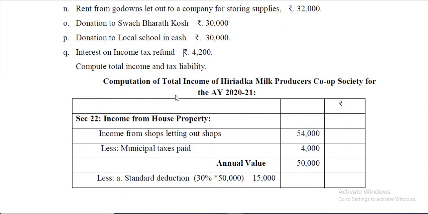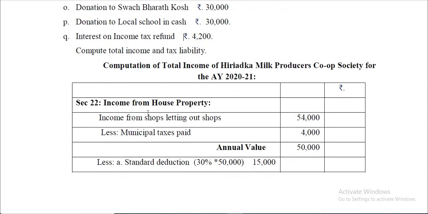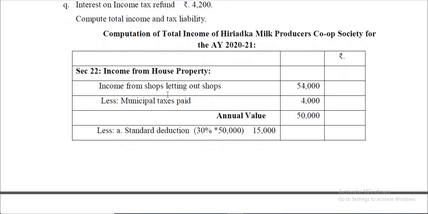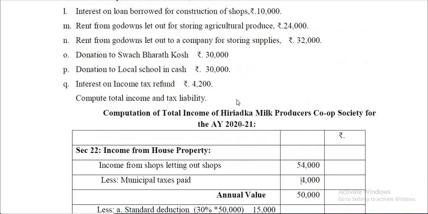Now we'll go for the solution here. Just see. Income from shops let out. Only that much is enough. This word can be deleted. So 54,000. Municipal taxes paid. So that is 4,000. It's clearly given here.